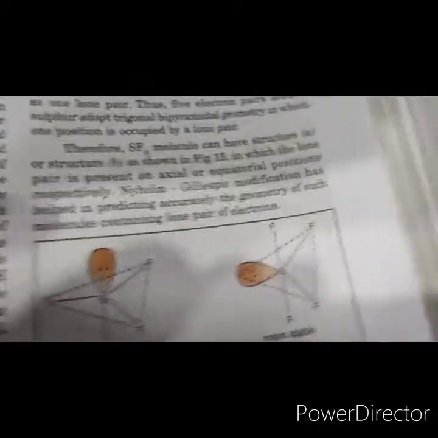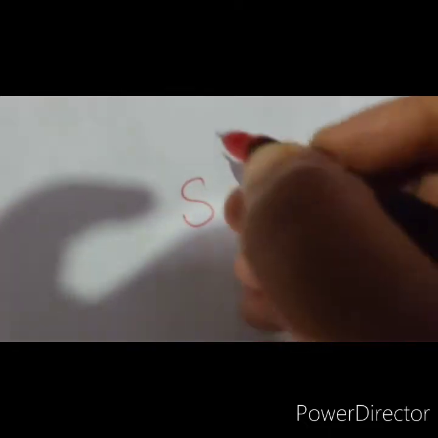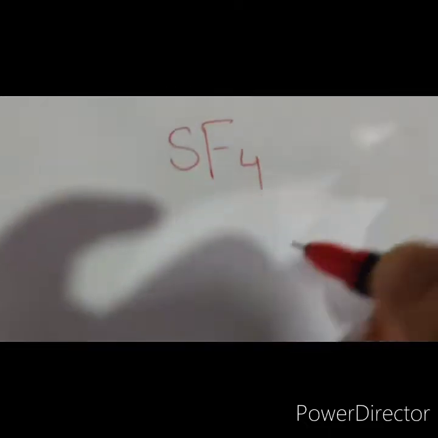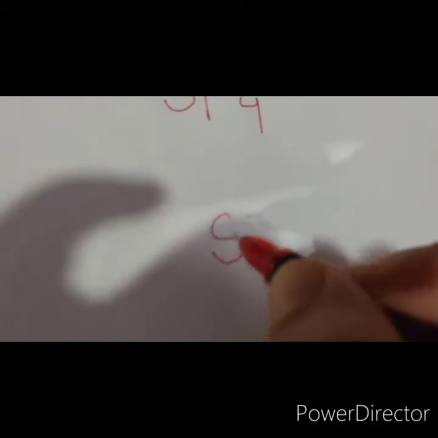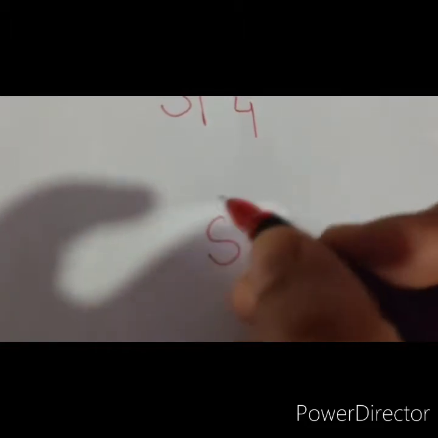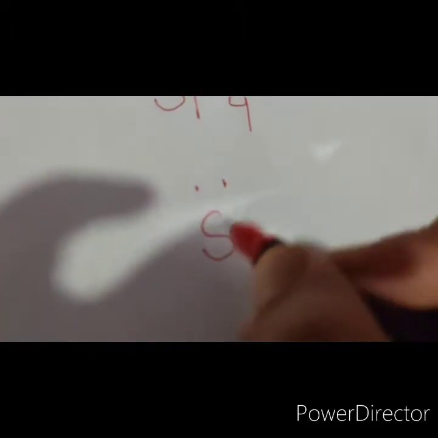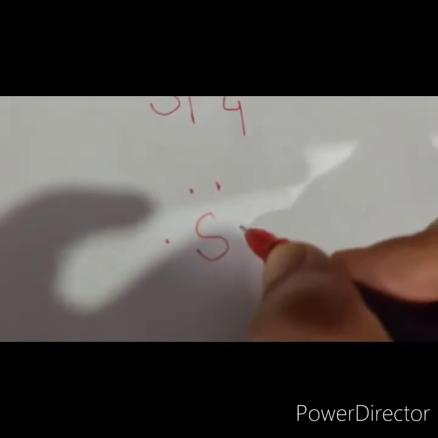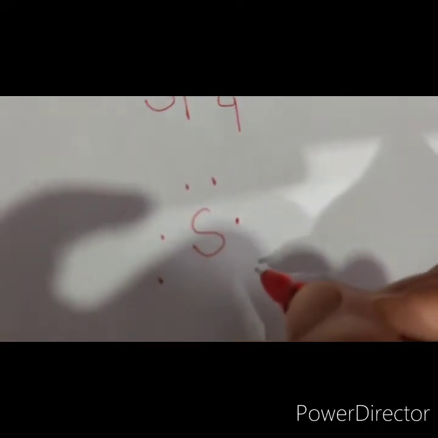So, let's first talk about the SF4 molecule. Now, see the SF4 molecule, let me show you here. Sulfur has 6 valence electrons. Let me write the 6 valence electrons: 1, 2, 3, 4, 5, and 6.